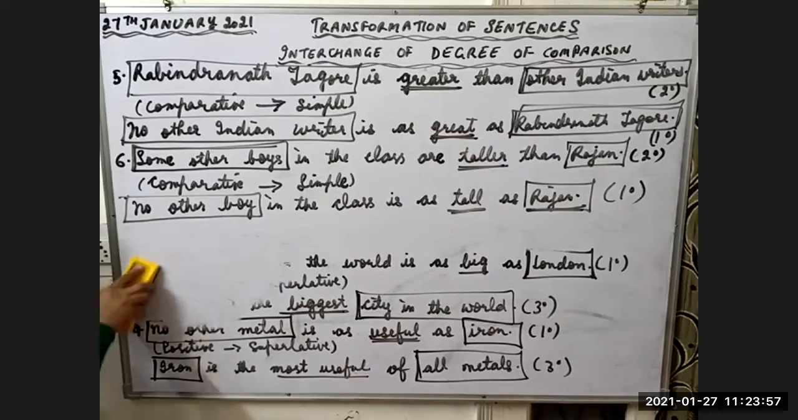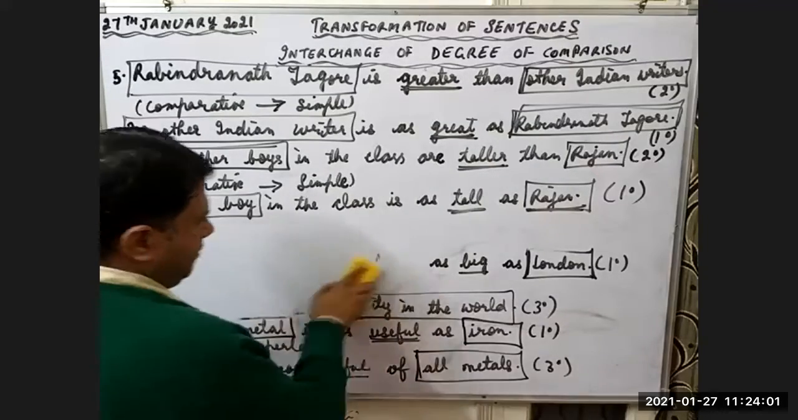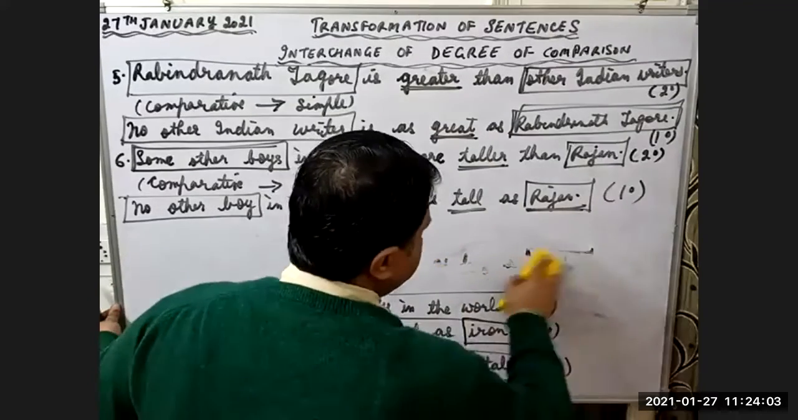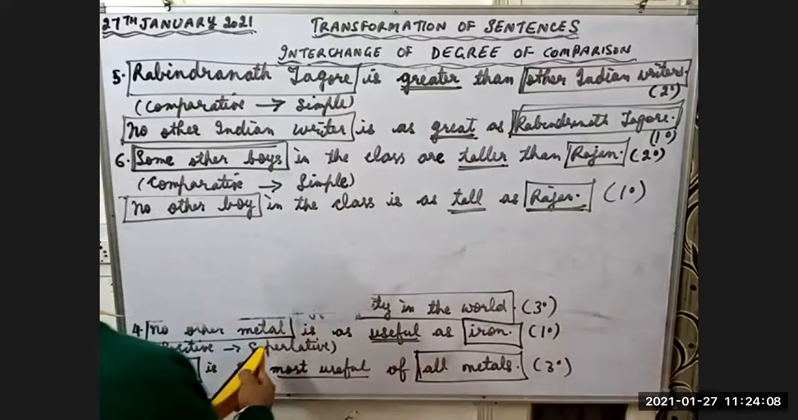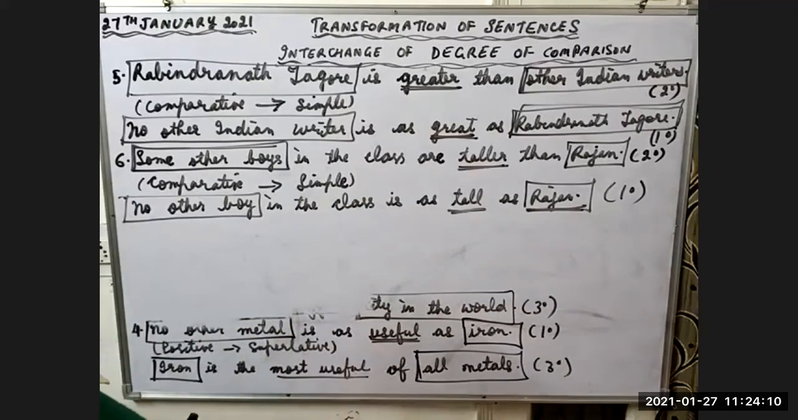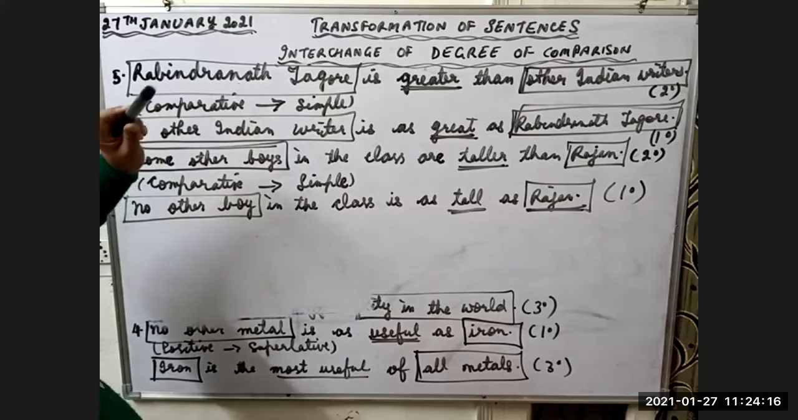Just children, focus on the degree, what type of degree we are using. So with this we finish the third type of situation, that is changing from comparative to simple. Now we'll change comparative degree to superlative degree. Let's change these examples also.